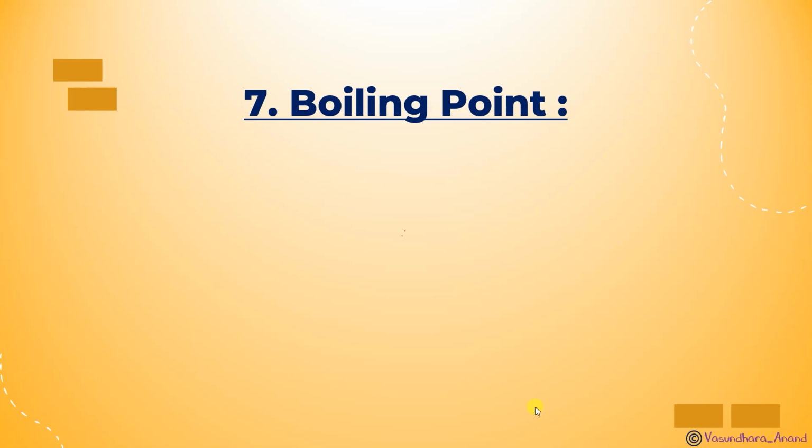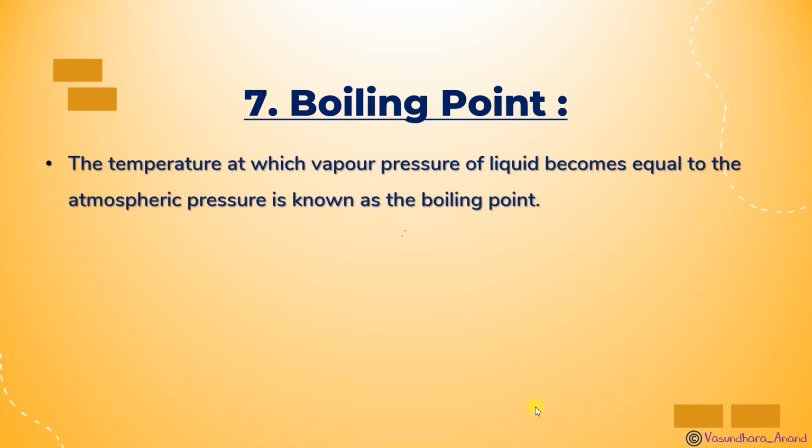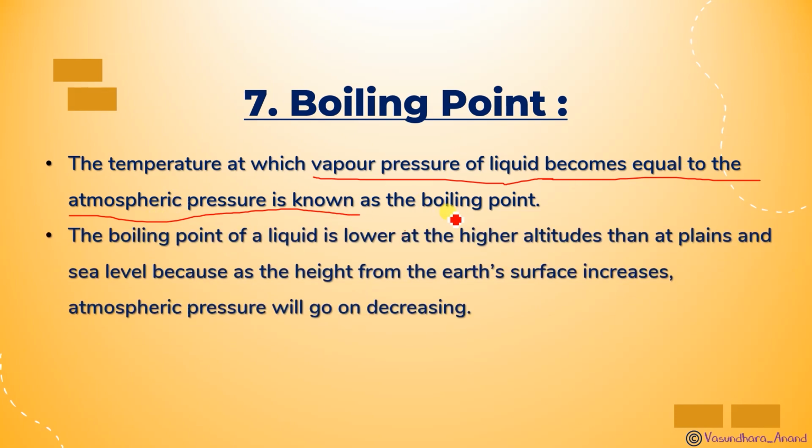Boiling point is defined as the temperature at which the vapor pressure of the liquid becomes equal to atmospheric pressure. At that temperature, the liquid starts boiling, and that is called the boiling point. So the temperature at which the vapor pressure of a liquid becomes equal to the atmospheric pressure is known as the boiling point. The boiling point of a liquid is lower at high altitude.